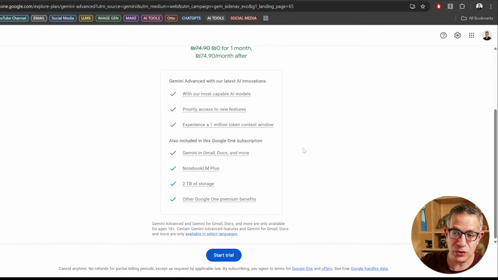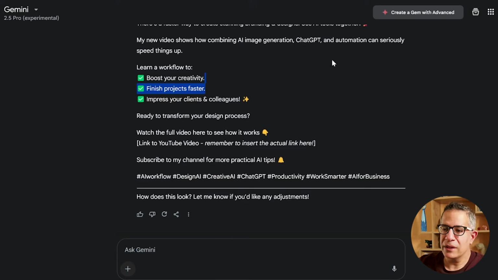Hopefully it's in Sheets and also Slides. And if it's in Slides, then you can use AI in your presentation tools. You get Notebook LM plus other Google One Premium benefits. So for a similar price, you get added benefits.